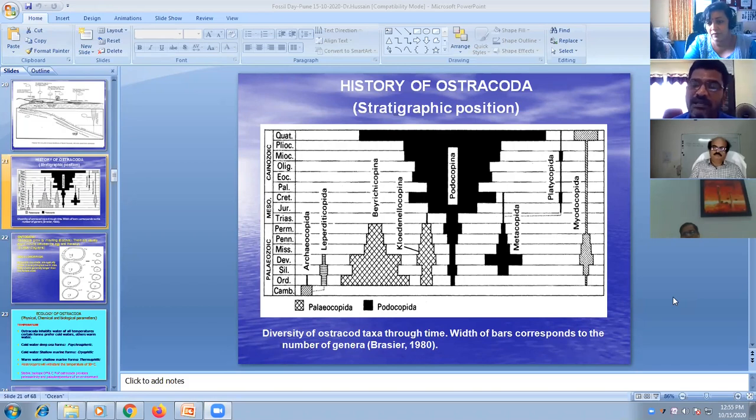And that is an added advantage of ostracods when compared to the other group of microfossils. But the disadvantage is their long range, and hence they cannot be utilized in biostratigraphical studies. When compared to foraminifera, they are less distributed, less occurring. These are the prime factors, the strengths and weaknesses of ostracods.